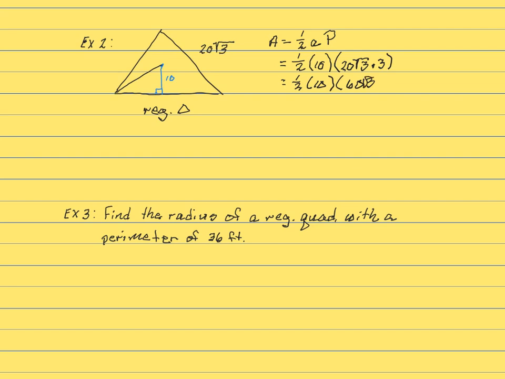Whoops, getting a little sloppy here, Mrs. Harper. So 60 square roots of 3. And using our calculator, when I take 1/2 times 10 times 60, I get 300.